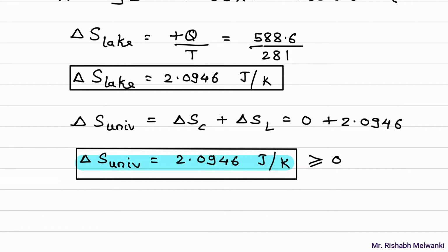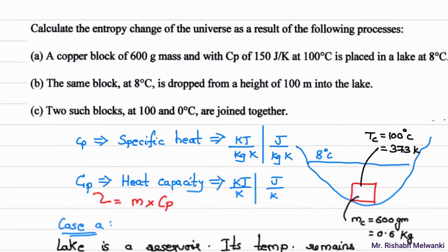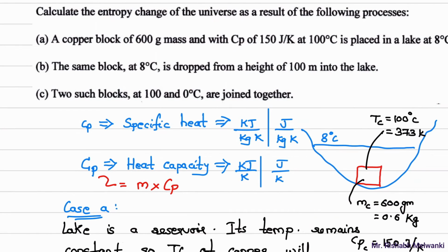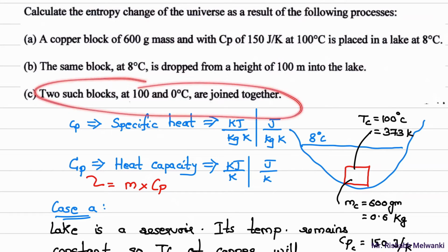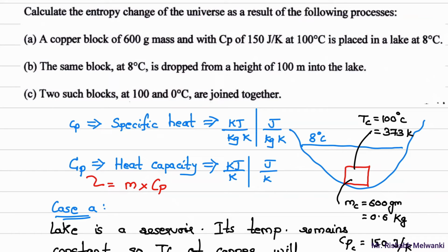Okay, next we will see case C. Now what is case C? Two such blocks, meaning two copper blocks. And such means what? Your mass is not given, na? So both the blocks will have 600 gram mass. And Cp value will also be same. Okay, it's not specifically mentioned in case C. So basically, instead of taking mass and then Cp, that is specific heat, we will directly consider capital Cp, that is heat capacity, and it will be same.